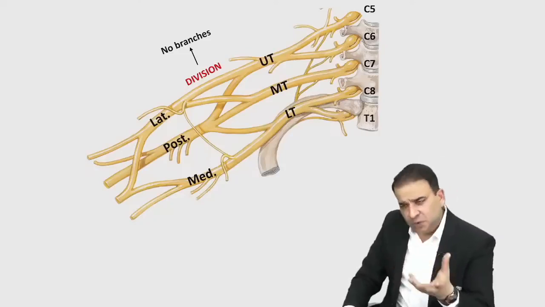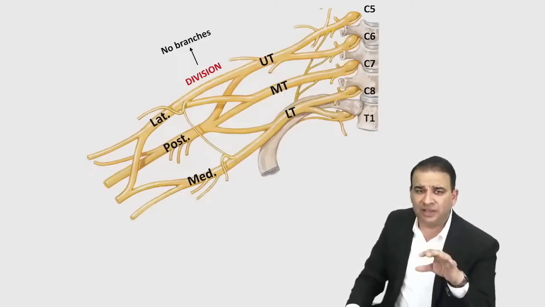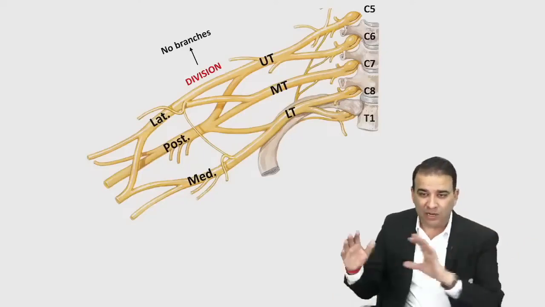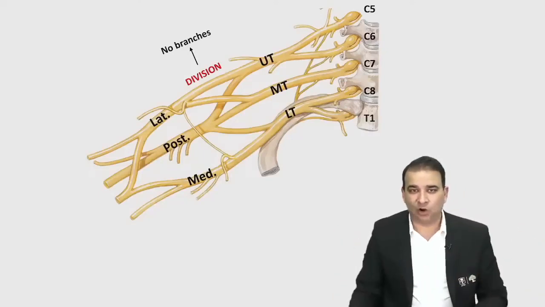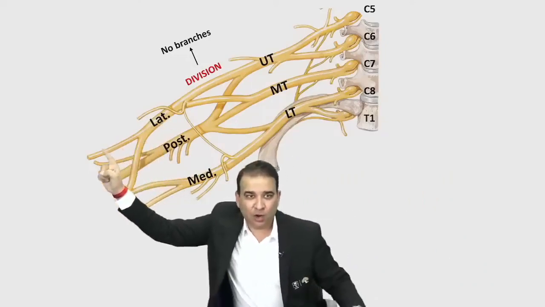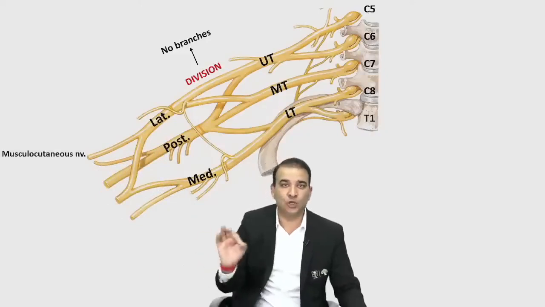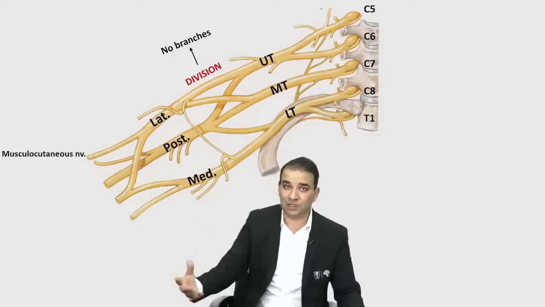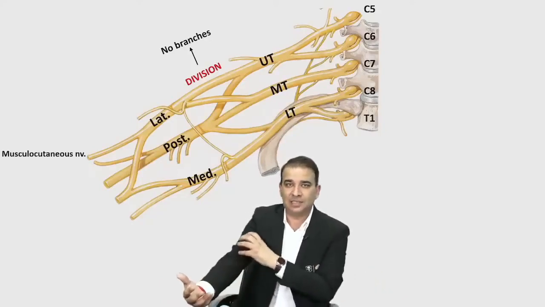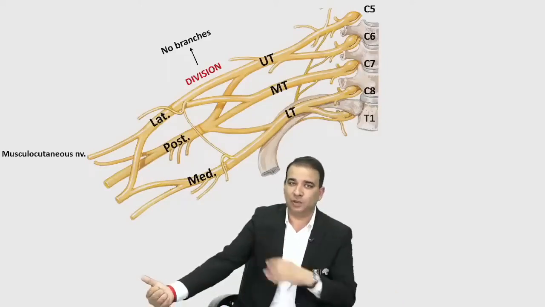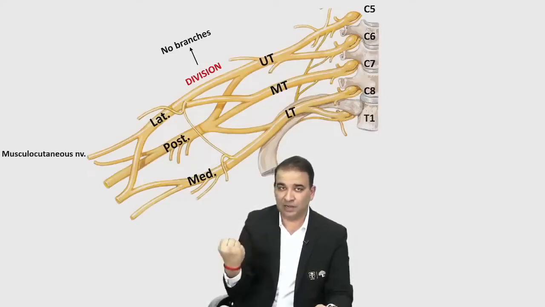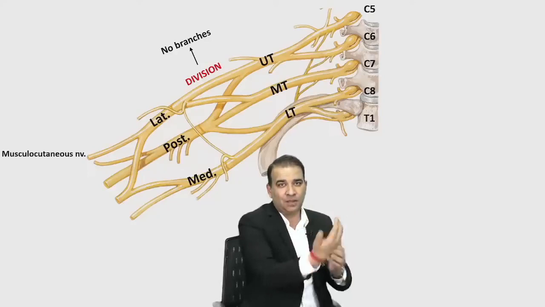Now once again, you should know the branches coming from the different cords. Honestly, not very important, but at least identify what is the continuation of the cord. Out of the three nerves coming from the lateral cord, the continuation of the lateral cord is the musculocutaneous nerve. Musculocutaneous nerve, guys, is also one of the recent questions. It supplies the muscles of the arm and the skin on the lateral side: the BBC muscles, biceps brachii, brachialis and coracobrachialis. If the musculocutaneous nerve is injured, the person will have difficulty in flexion of the elbow and difficulty in supination. Biceps is a very strong supinator, and there will be sensory loss on the lateral side of the forearm.